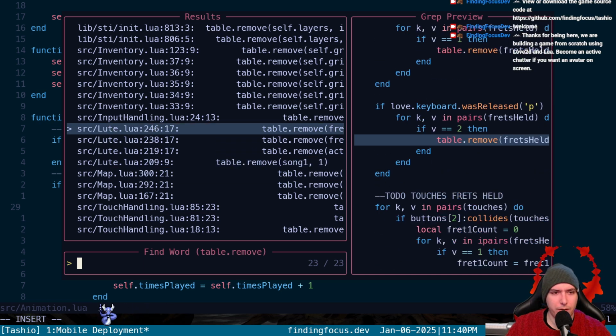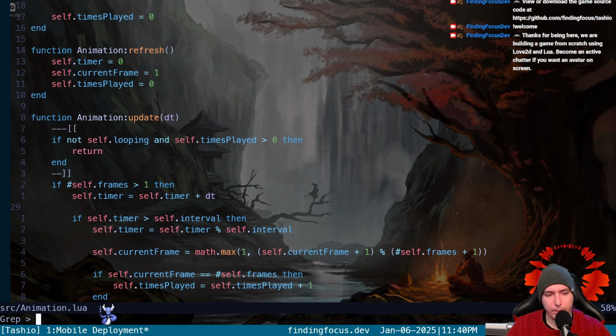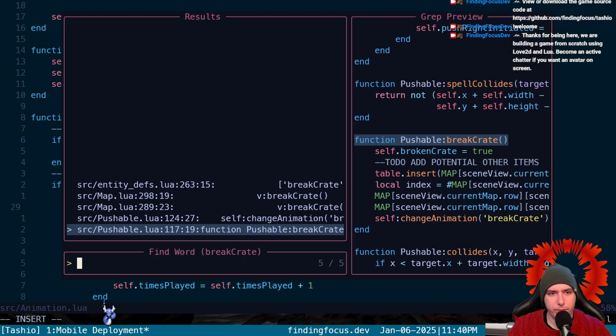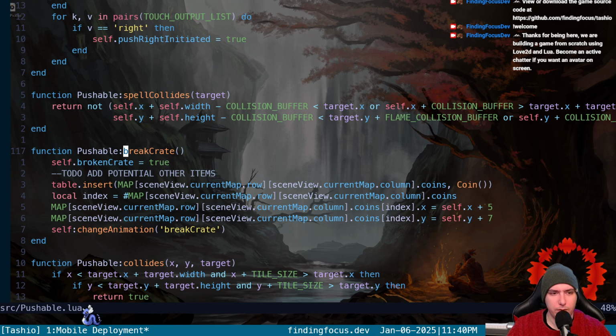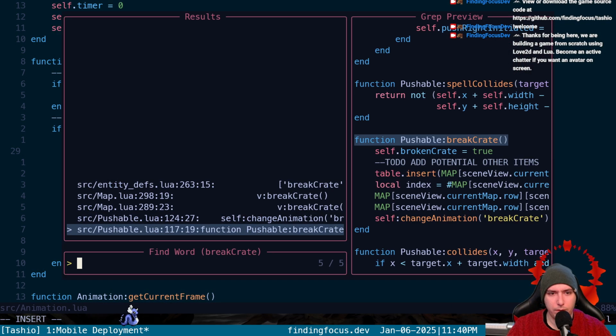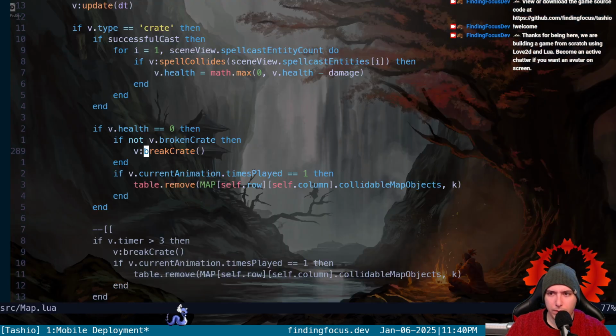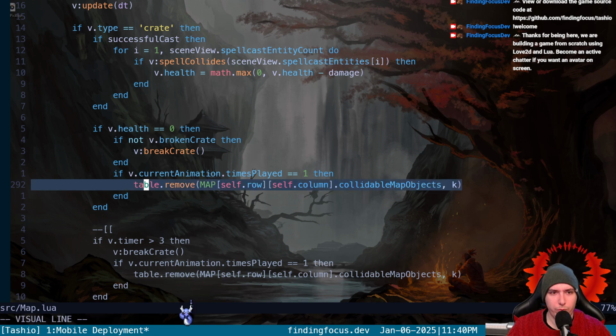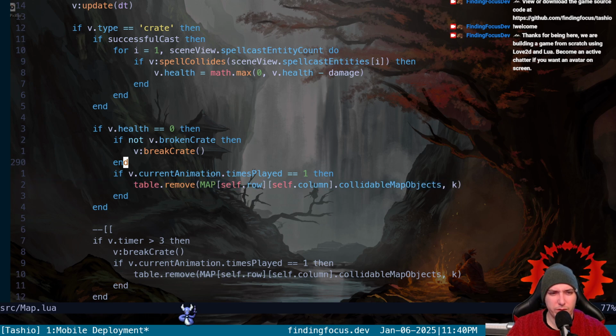Yeah, it'd have to be in our break crate, near our break crate function, or in it. Where do we remove the crate? Wherever we run break crate. Okay. Table.remove. Okay, so... yes. Okay.